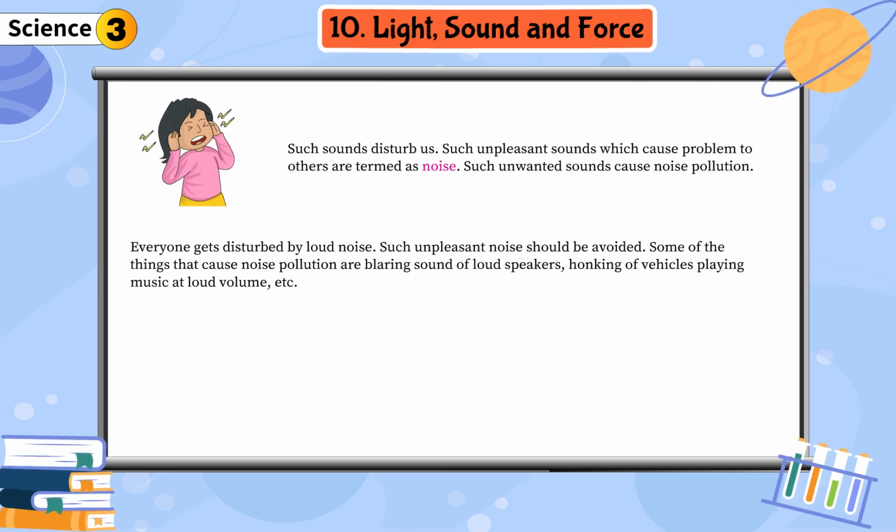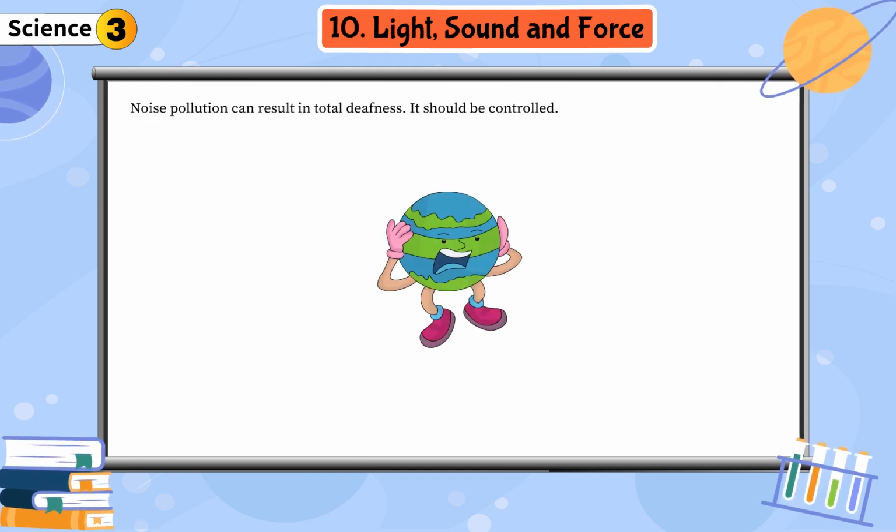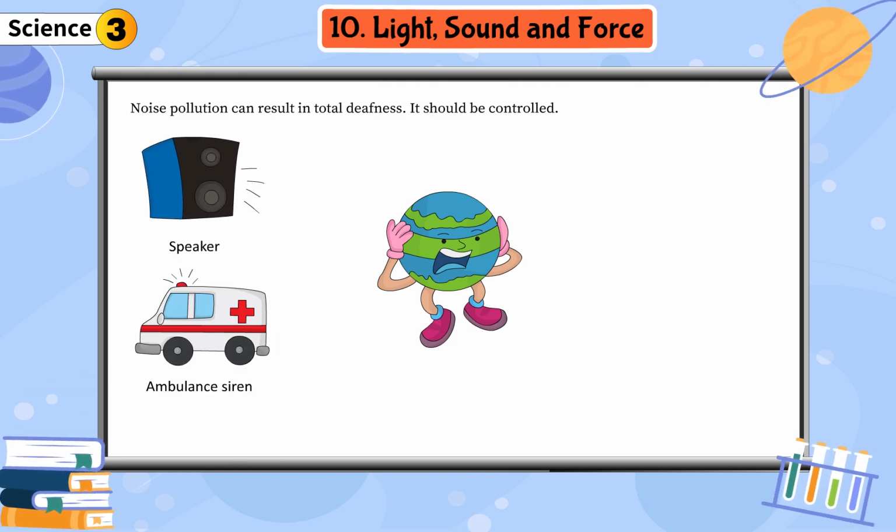Everyone gets disturbed by loud noise. Such unpleasant noise should be avoided. Some of the things that cause noise pollution are blaring sound of loudspeakers, honking of vehicles, playing music at loud volume, etc. Noise pollution can result in total deafness. It should be controlled. Speaker. Ambulance siren. Blades of helicopter.